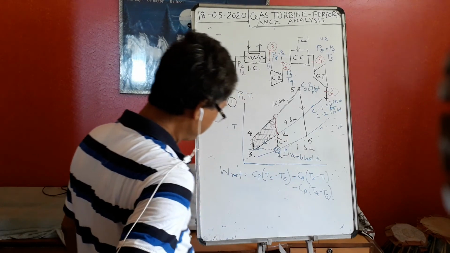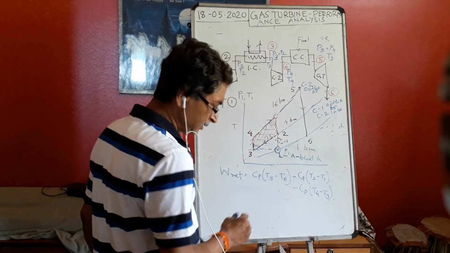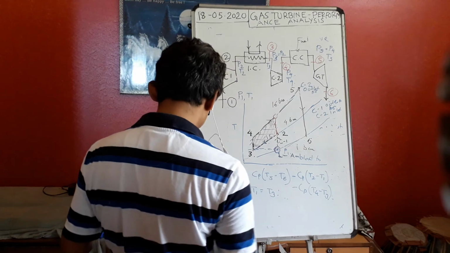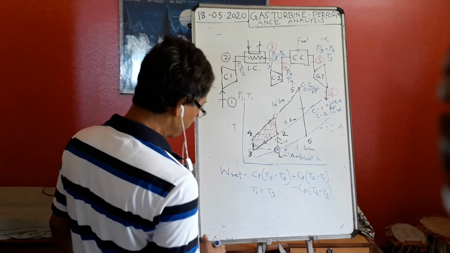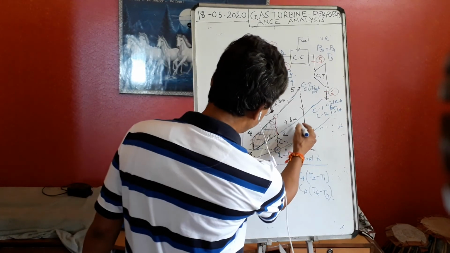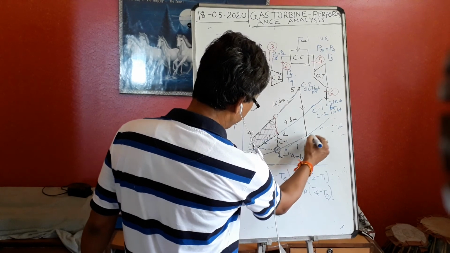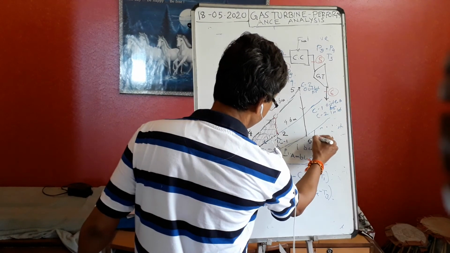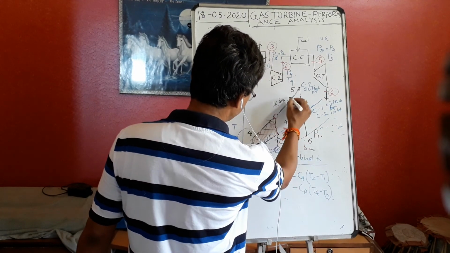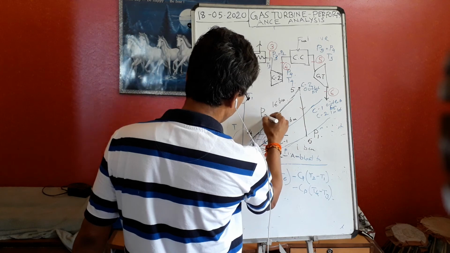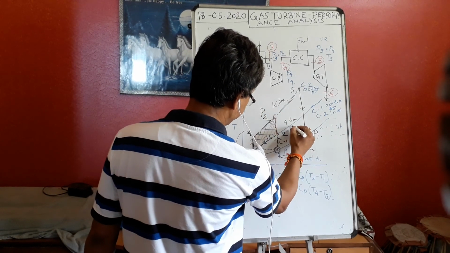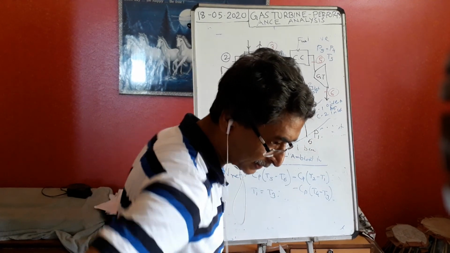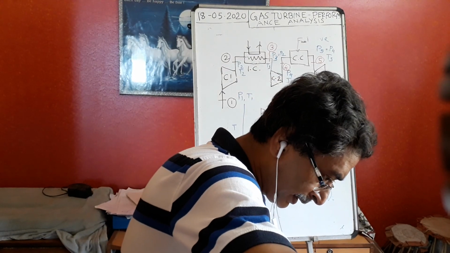So here I know that T1 and T3 are both the same. Suppose the bottom pressure is called P1 and the higher pressure is called P2, and the middle one is called the intermediate pressure Pi.